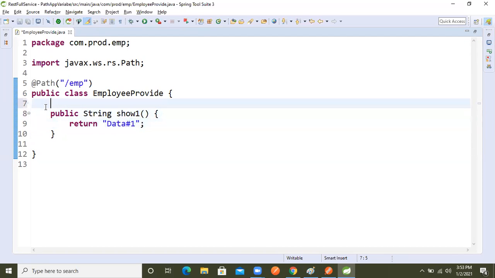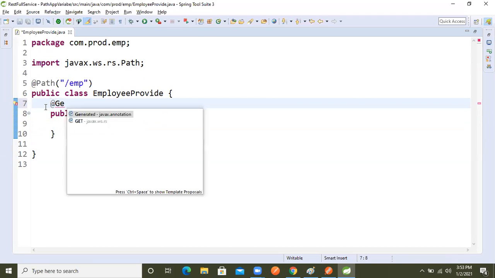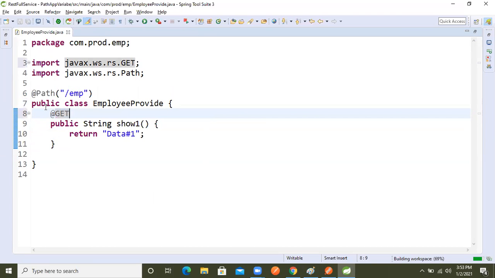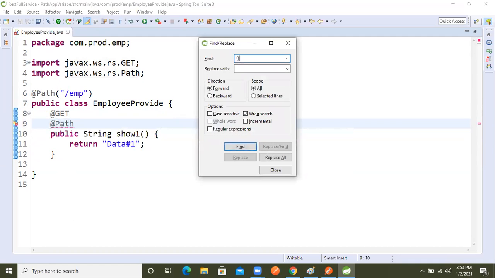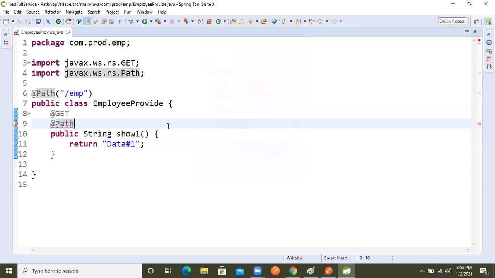Now for the methodology, I'm taking the GET kind of methodology here. Again we will take @Path.